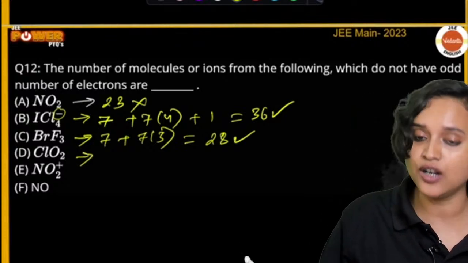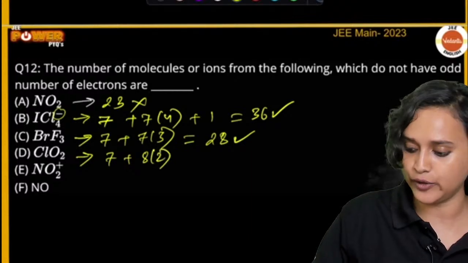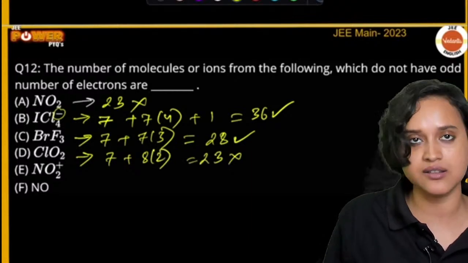Great. Now we go to ClO2. For ClO2, what do we have to do? 7 plus 8 multiplied with 2. If we do, we will get 23. So that means this is not the correct answer.